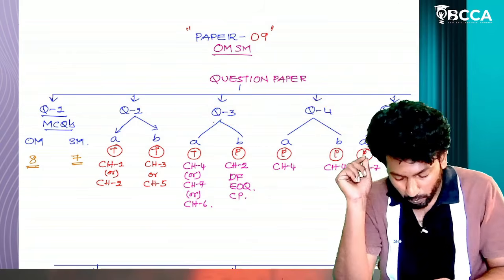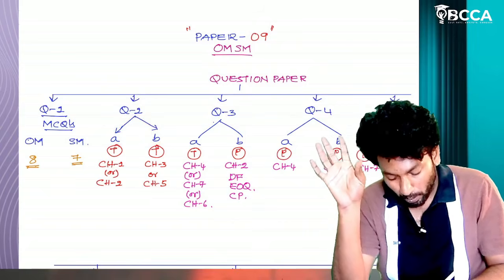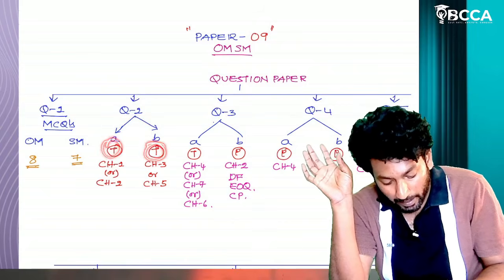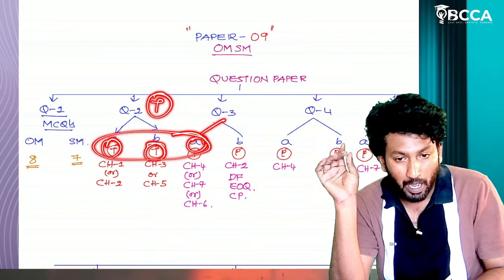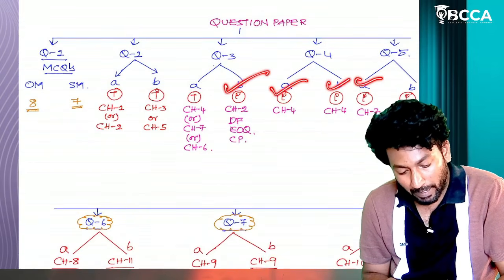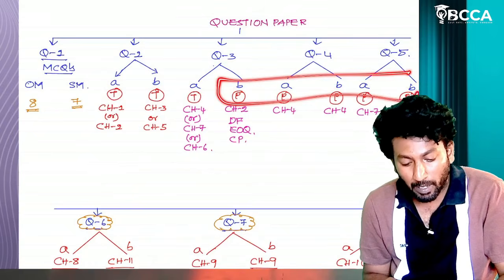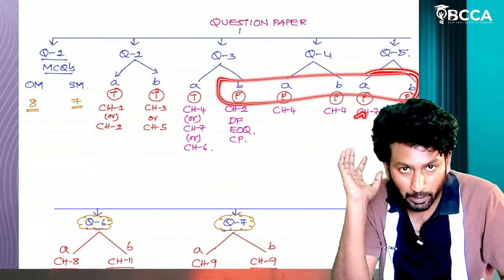In question number 2, two parts will be there, 2A and 2B. So 2A, 2B and 3A, these 3 questions are theoretical questions. And the problematic questions are 3B, 4A, 4B, 5A, 5B. That means 5 problematic questions of 7 marks each will be there from OM, and 3 theoretical questions, right?